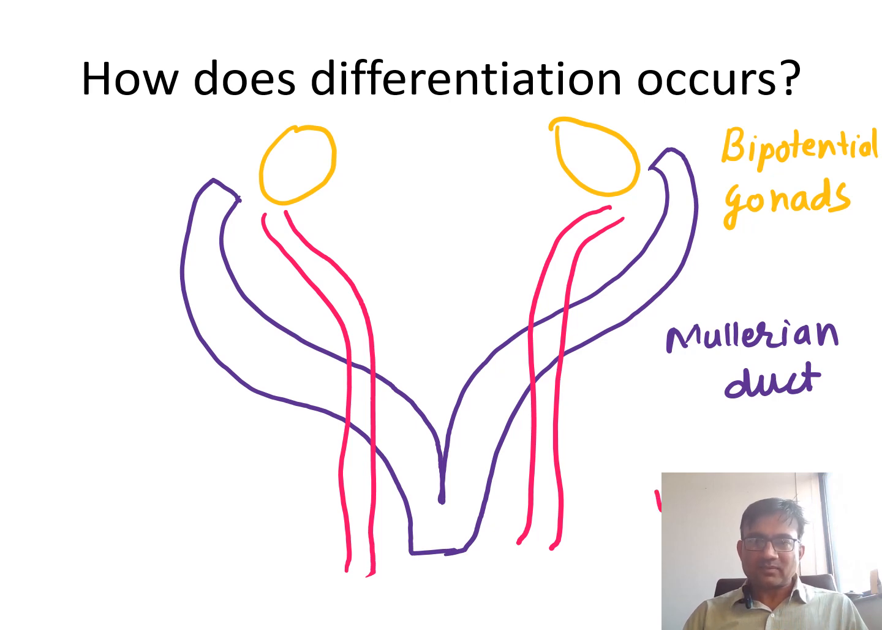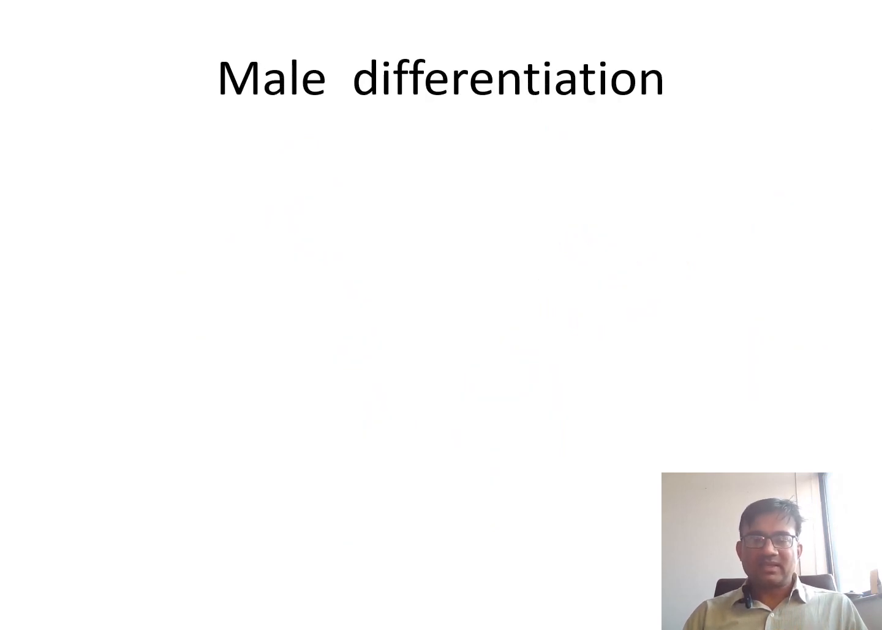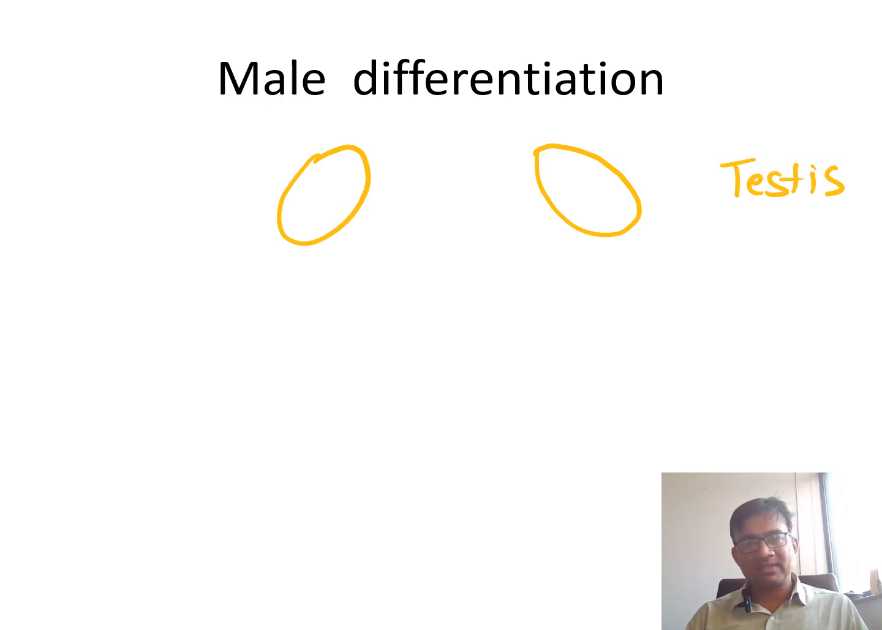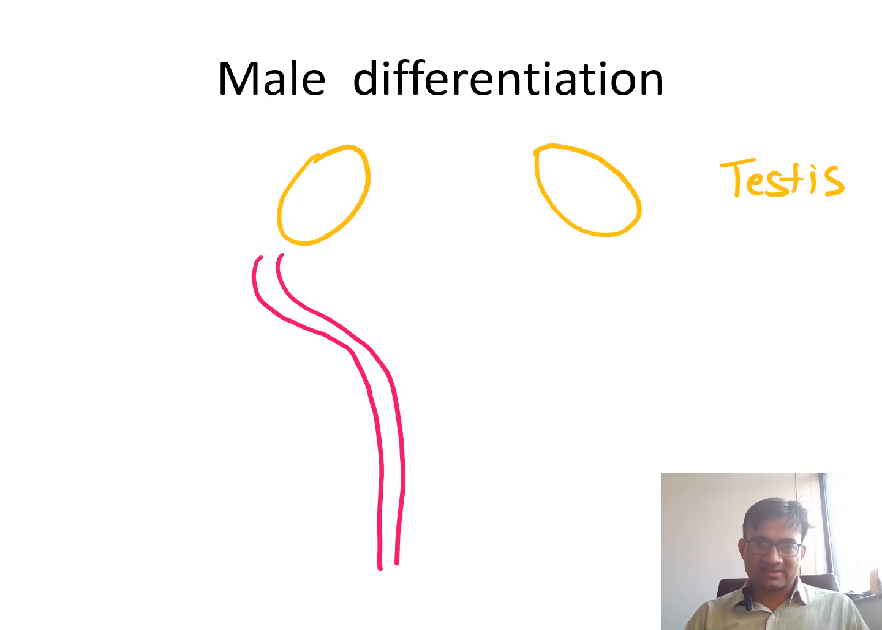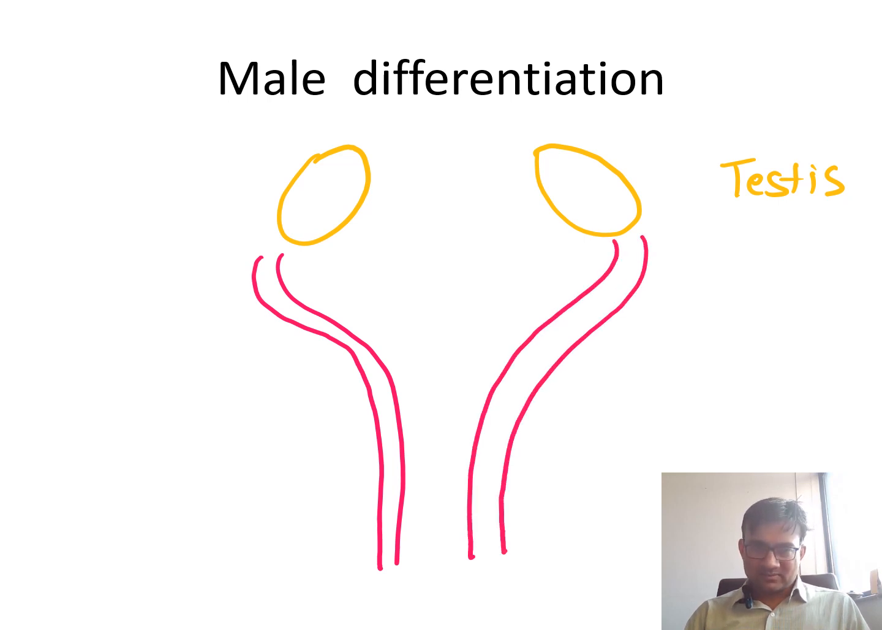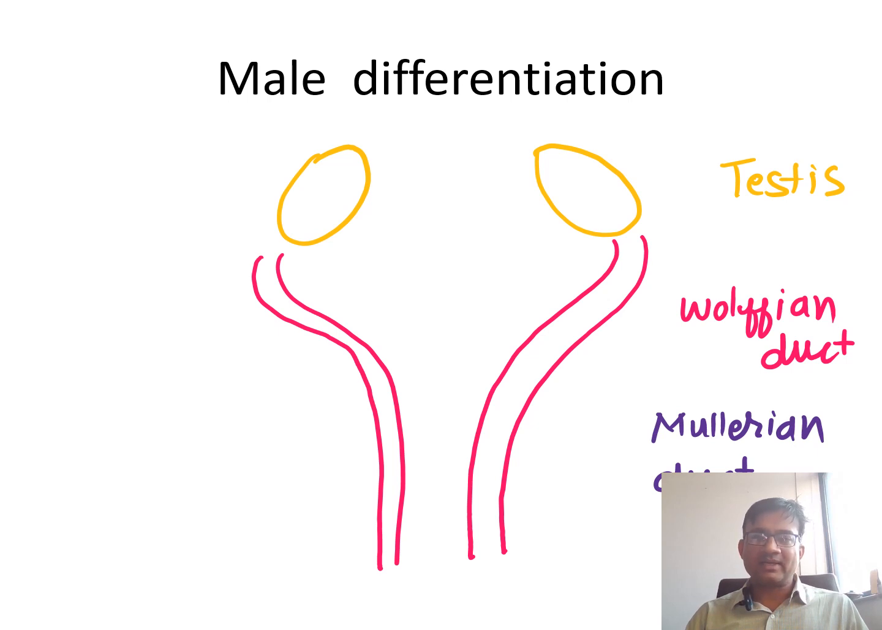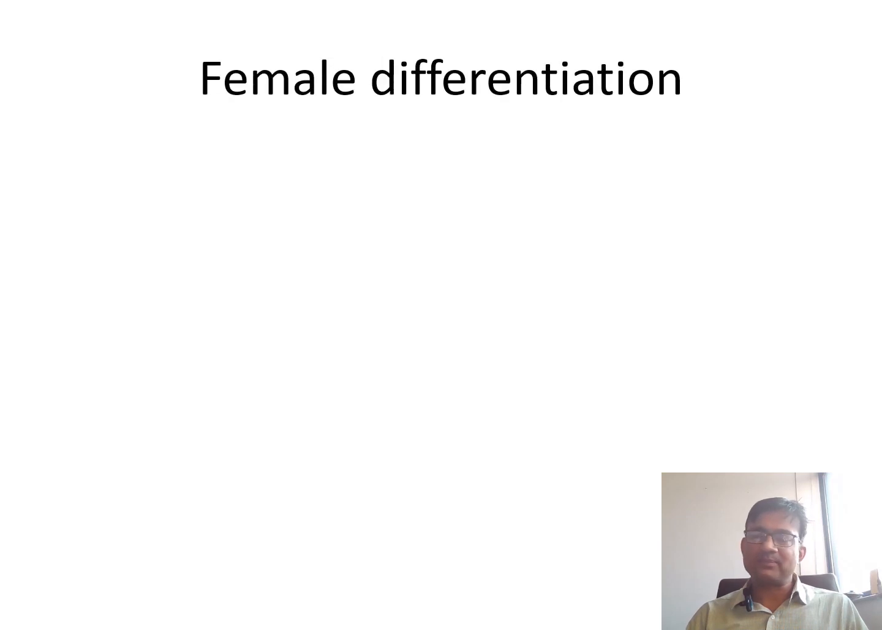Now, if you see how male differentiation is going to occur, the bipotential gonads will become testes. Okay. Now if it is testes, then what will be there? The Wolffian duct will be there, and the Mullerian duct remnants will not be there, which means they will be regressed.